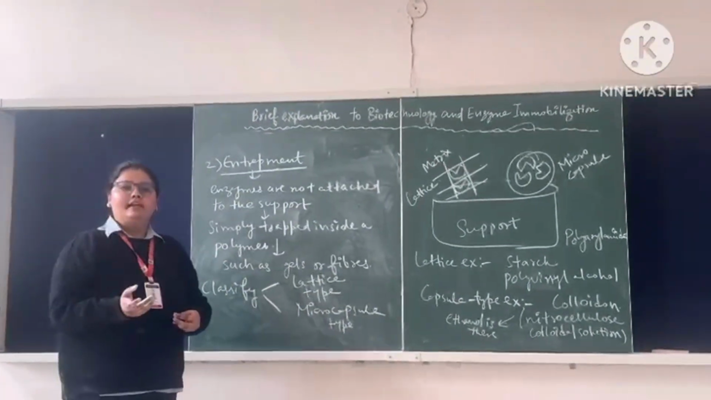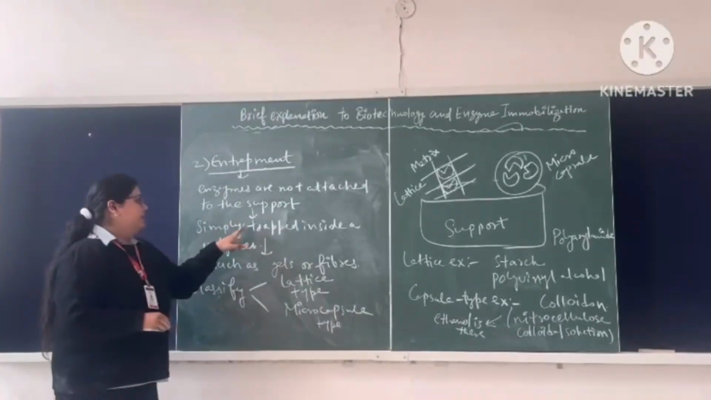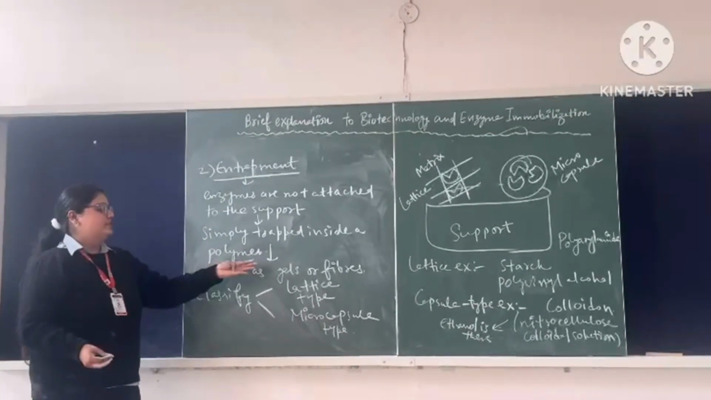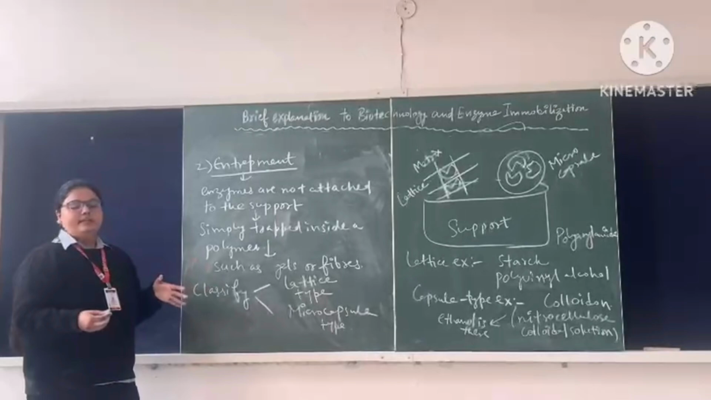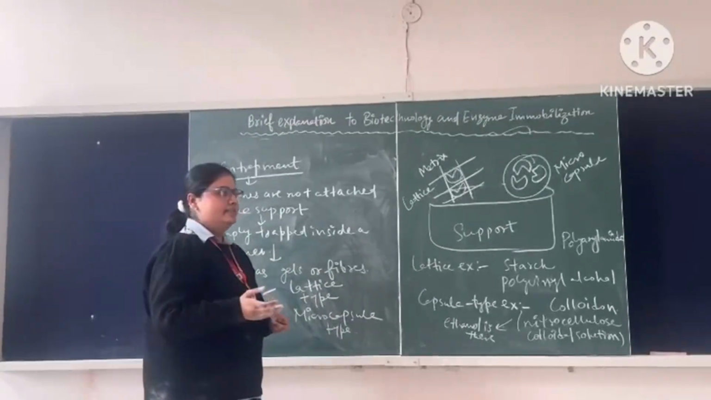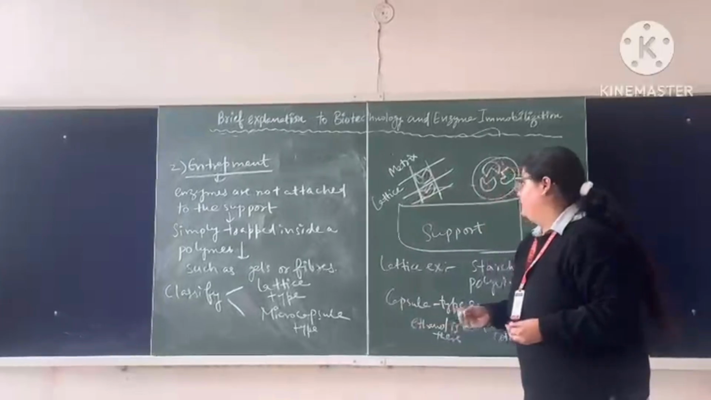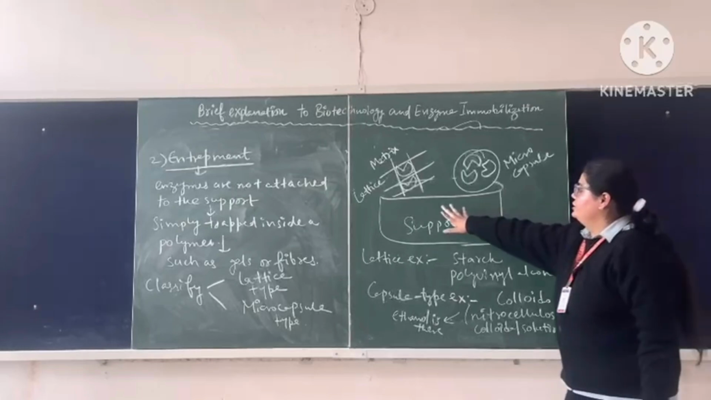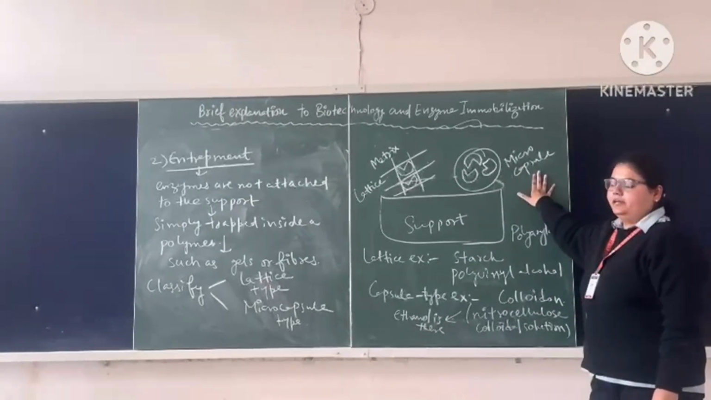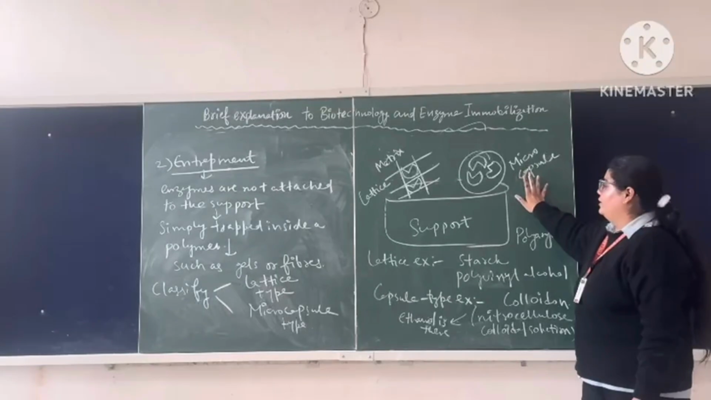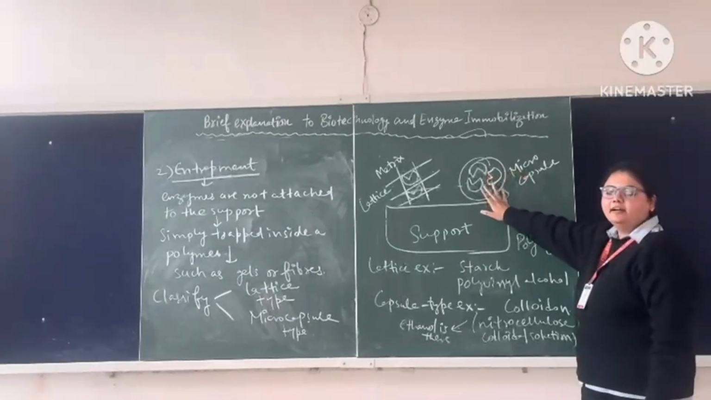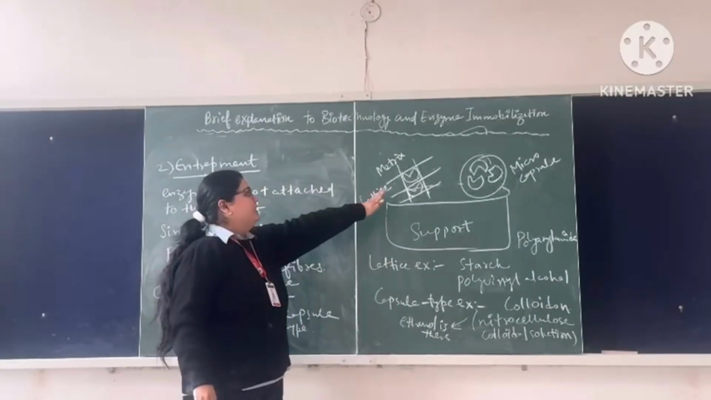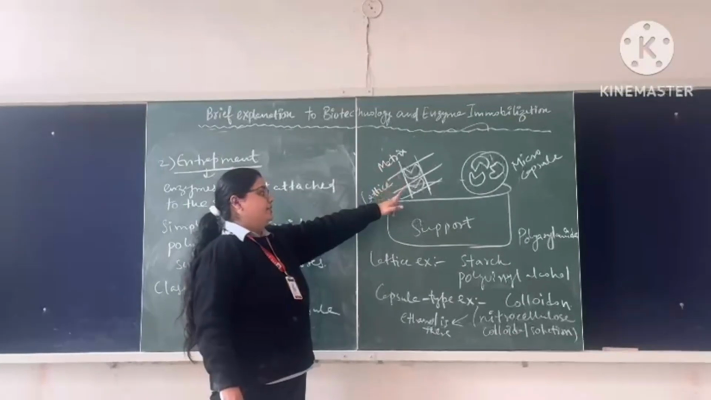Enzymes are not directly attached to the support. They are simply trapped inside a polymer. Polymer examples include gels or fibers, and it is classified into two types. One is the lattice type, the second is the microcapsule type. Here is the diagrammatic representation of the entrapment type, in which the lattice and the microcapsule are shown. As we can see, in the microcapsule, the enzymes are entrapped inside the capsule, whereas in the lattice, the enzymes are encapsulated in the form of a lattice shape, where the matrix is there.